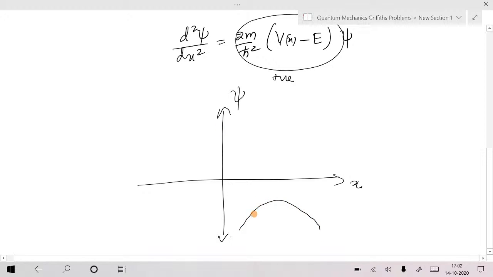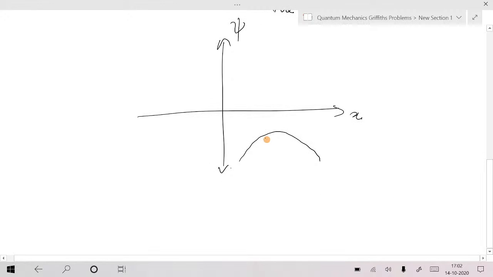The value of the wave function is negative, and its second derivative is also negative, so it should have a maxima. Once you have a maxima like this, the curve will extend further, and if you integrate mod psi square from minus infinity to plus infinity, the area under the curve will tend to infinity.